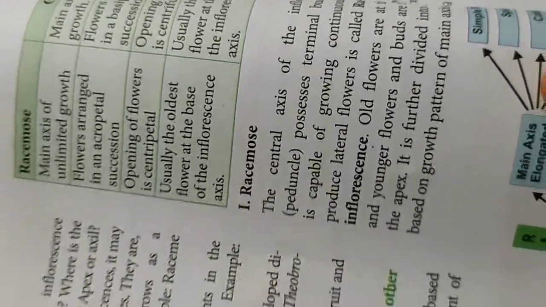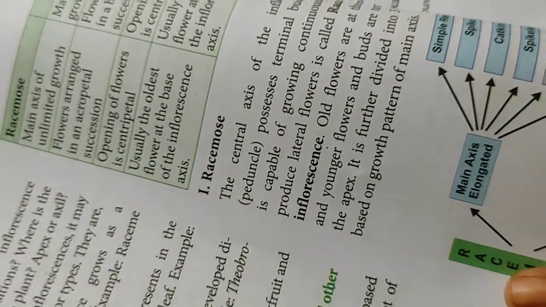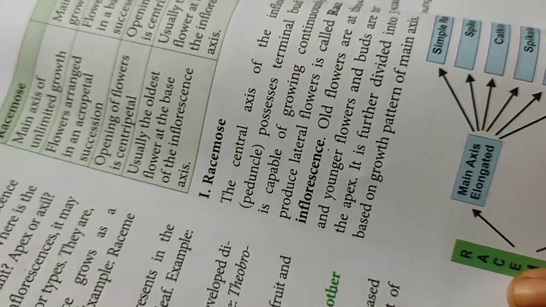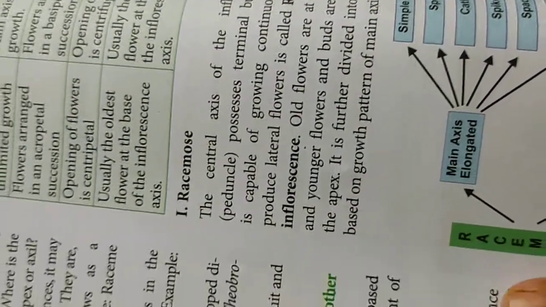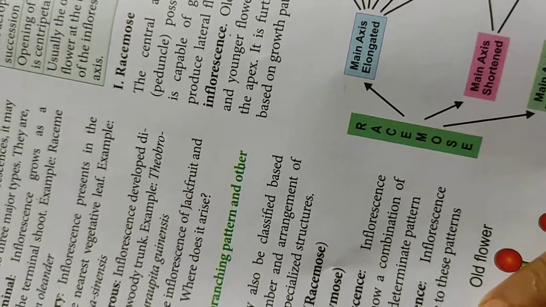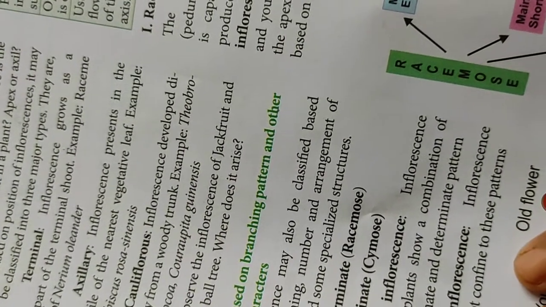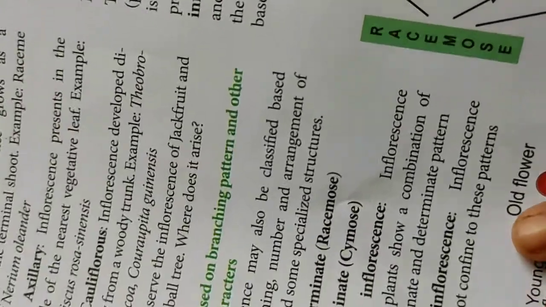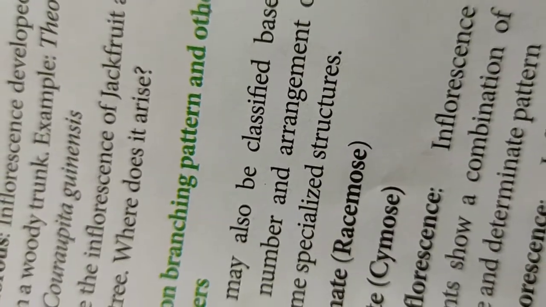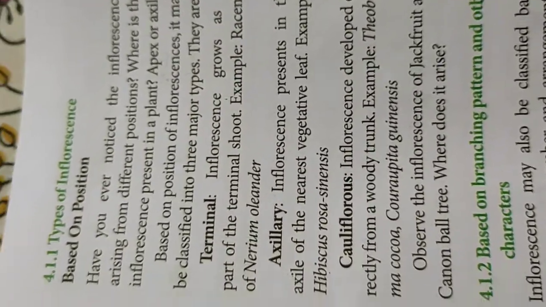There are two criteria on which the inflorescence is classified. The first criterion is based on the position of the inflorescence on the plant's body. Based on the position, it may be classified into three major types. First type is called terminal: if the inflorescence is arising from the tip of the plant body, it grows as a part of the terminal shoot.